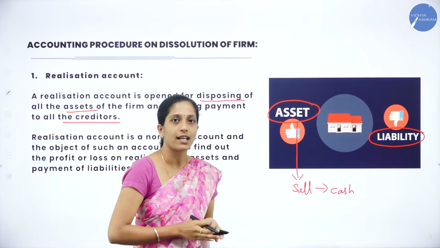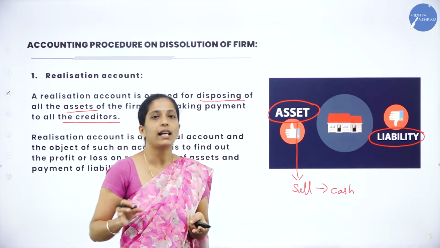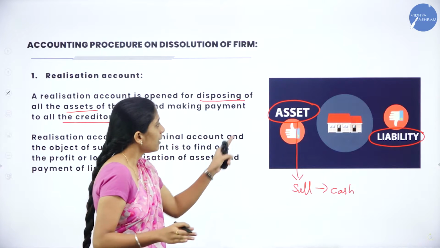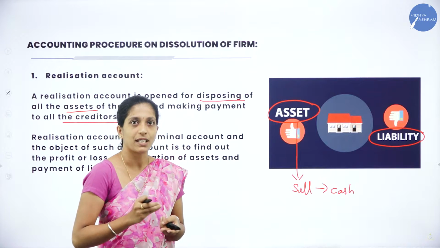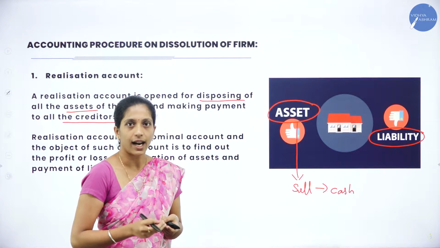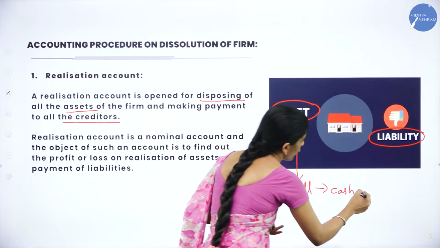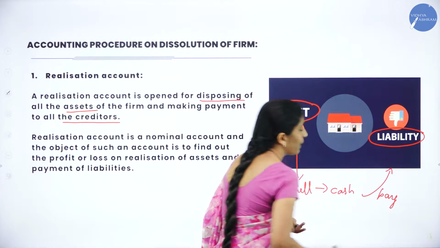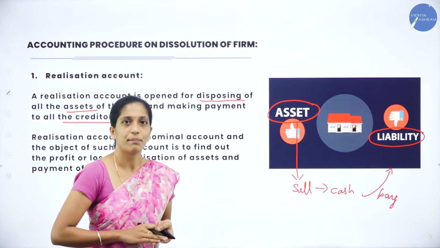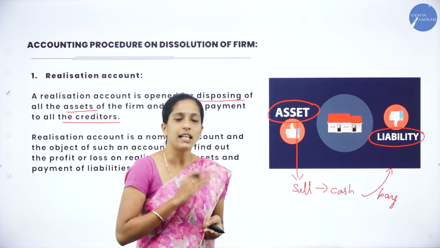We will keep all the assets on one side and all the liabilities on the other side. Now we will sell the asset. When we sell the asset, cash comes to the business. Now cash is in our hand, right? Using this cash, we will pay the liability of the business. So this happens in dissolution.